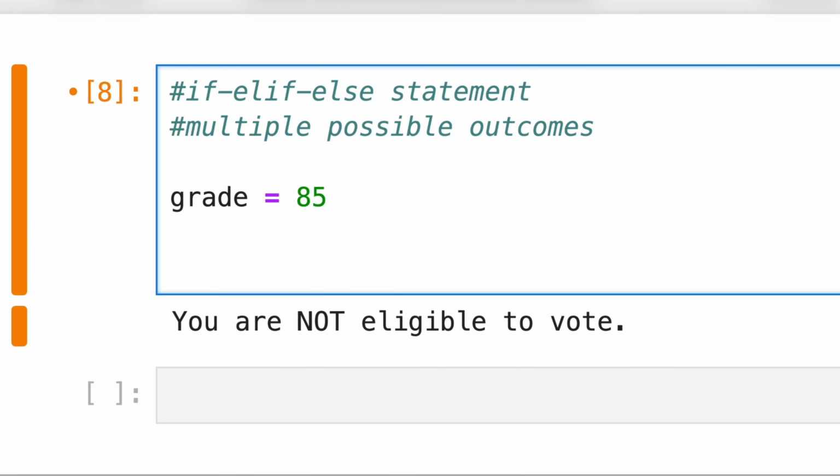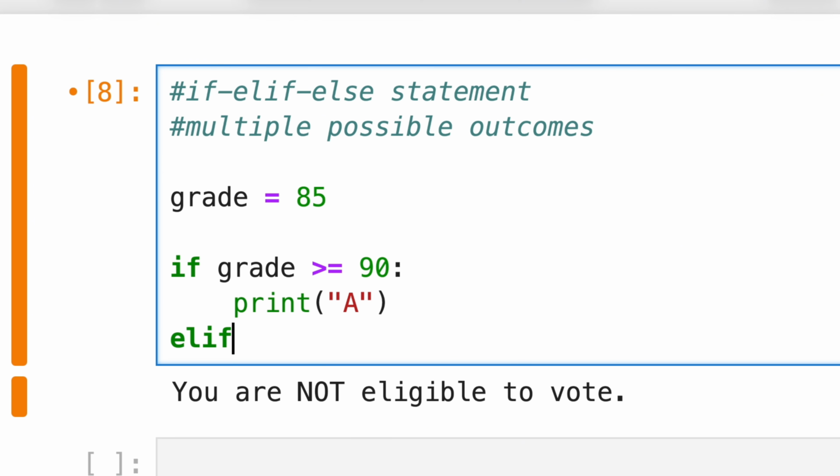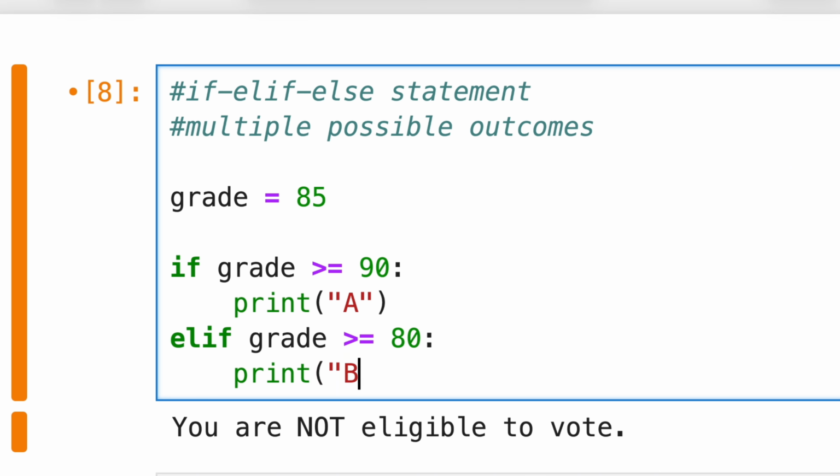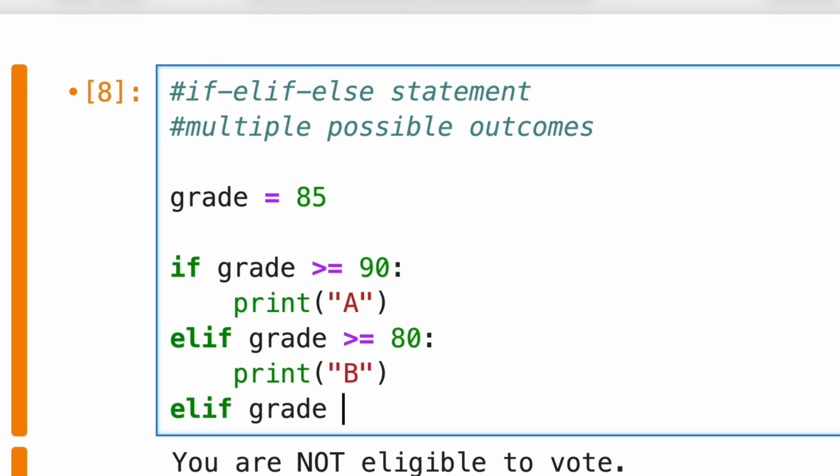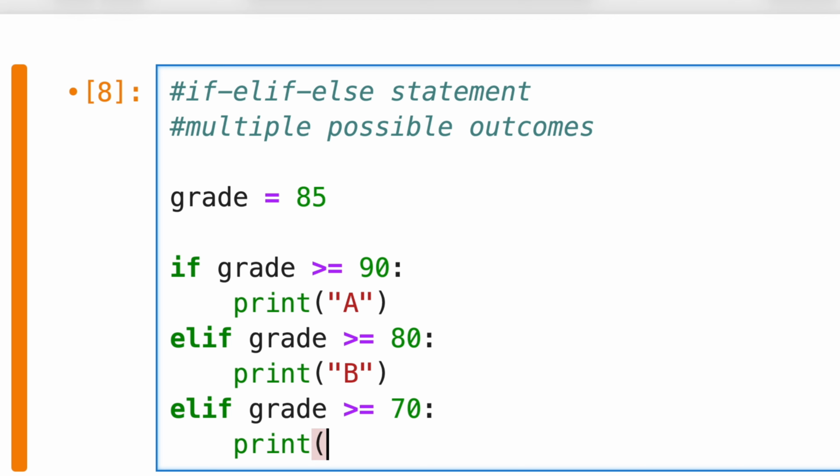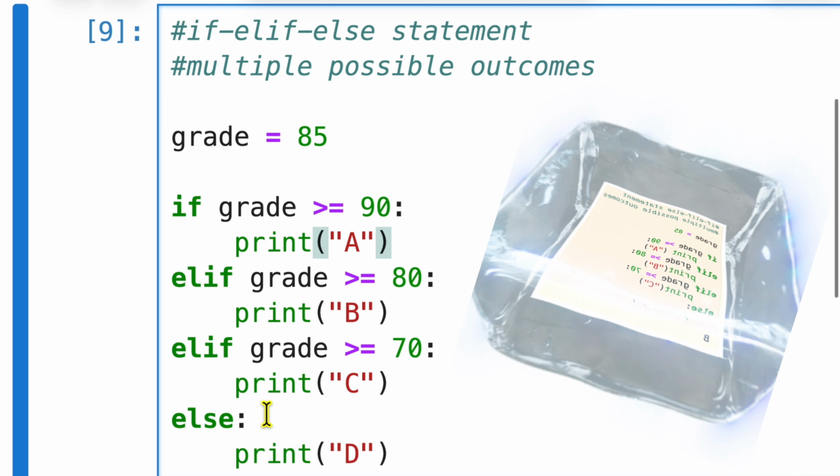If the grade is greater or equal to 90, print A. Elif grade greater or equal to 80, print B. Elif grade greater or equal to 70, print C. Else print D. So when you run this code, the output is B.